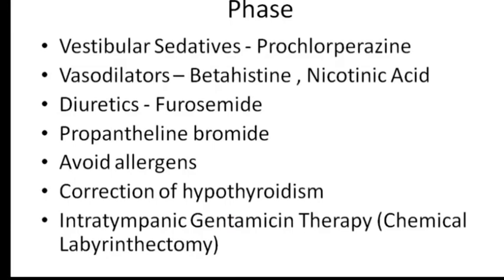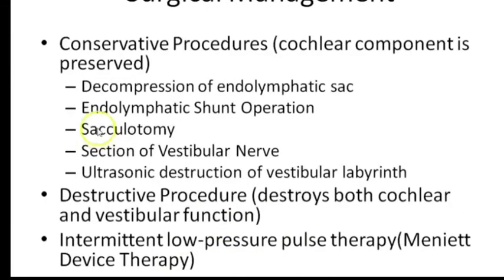Next, we are going to see about the surgical management. First, conservative procedures where the cochlear component is preserved, such as decompression of the endolymphatic sac, endolymphatic shunt operation, sacculotomy, section of the vestibular nerve, ultrasonic destruction of the vestibular labyrinth, and some of the destructive procedures which destroy the vestibular function of the ear, which helps in improvement of the symptoms.